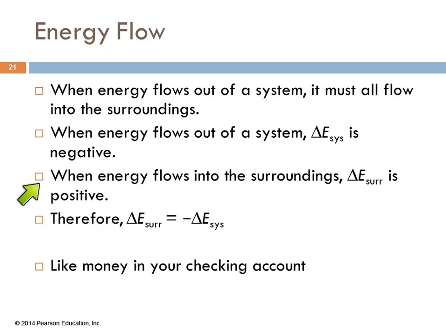Energy flowing out of the system, the change in energy for the system is negative. If that's negative, energy is flowing into the surroundings, and that's positive. And so we can say that the change in energy of the surroundings is equal to, but opposite in sign, from the change in energy of the system. Because if I give Jose $5, that's minus $5 for me and plus $5 for him. Same number of dollars, but the sign tells us which direction it went. So it's like money in your checking account. Any questions?